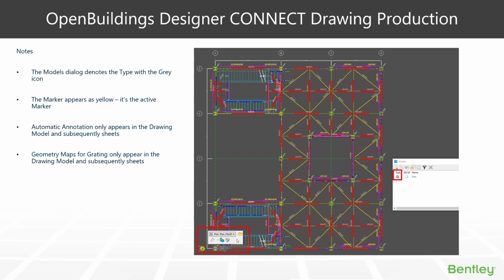Geometry maps for grating will only appear in the drawing model and subsequent sheets. They will not appear in your save view, so just bear that in mind. If you're missing grating in your view, it will appear in the drawing model. So on that note, let's move on to grating and have a look at how we can create grating in our dynamic views and cache visible edges.